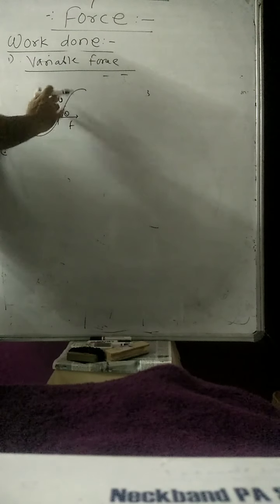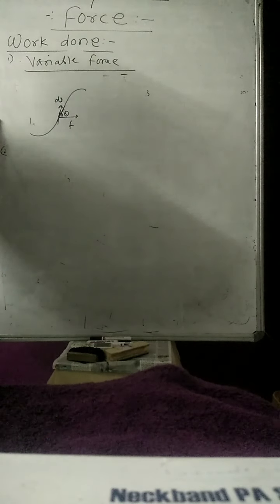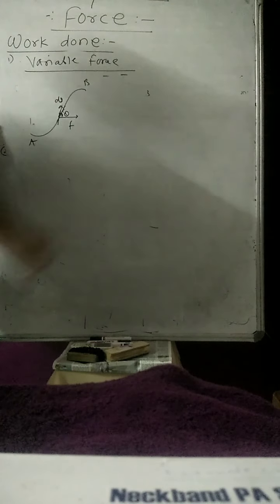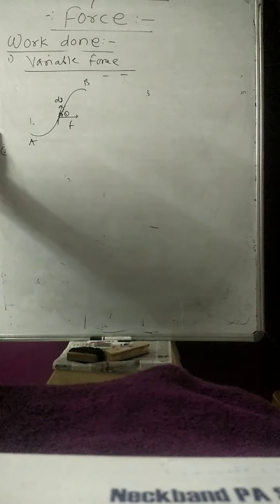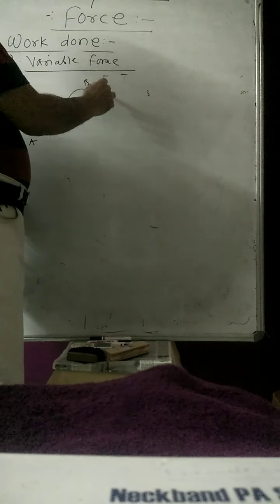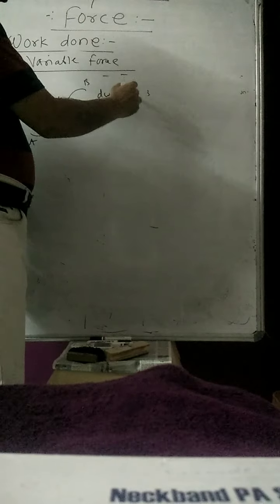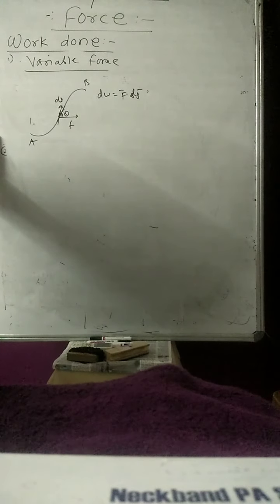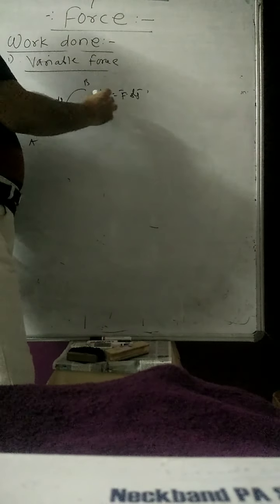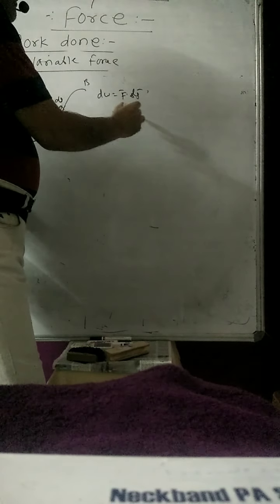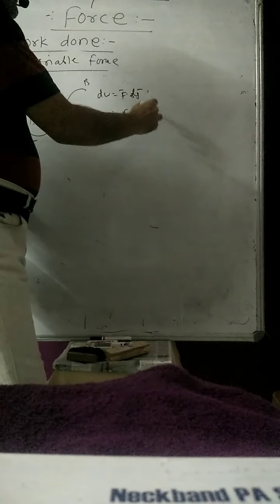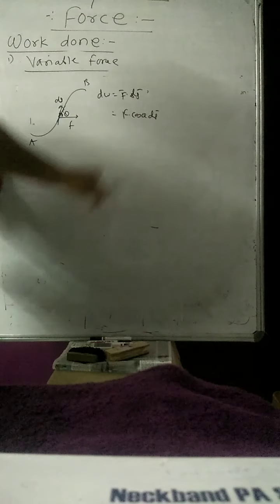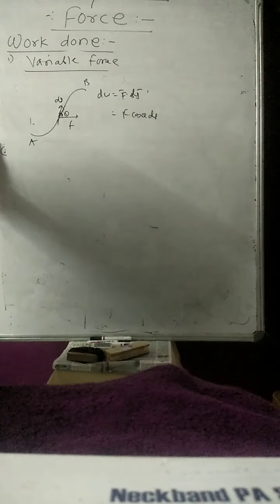Here also, from A to B, if I want to find out the work done, then dW is equal to F bar dot ds bar. The integration of dW will be F into cos theta into ds.